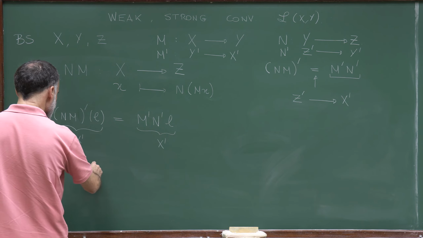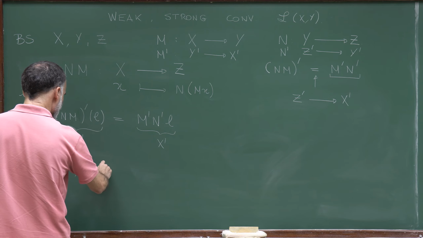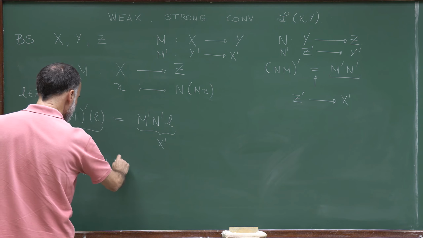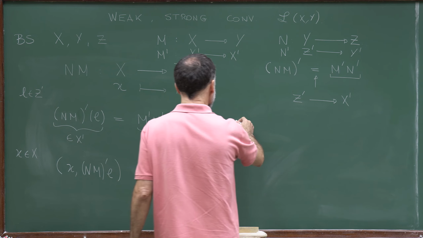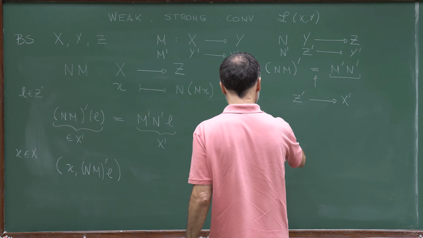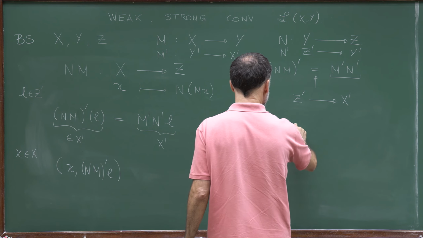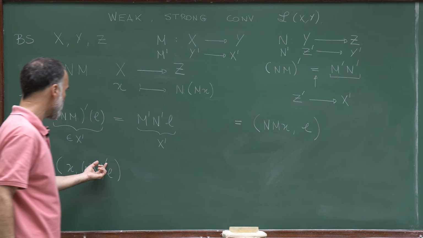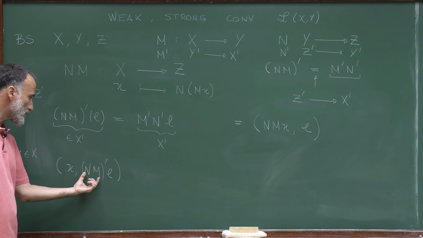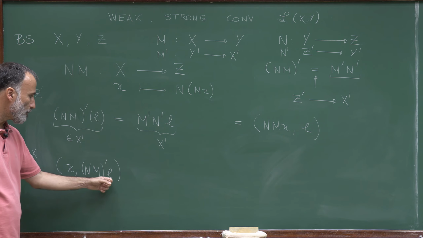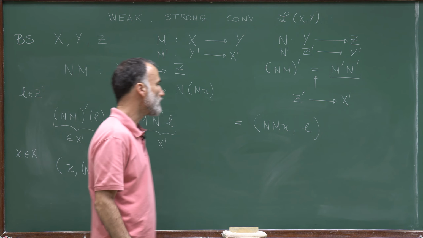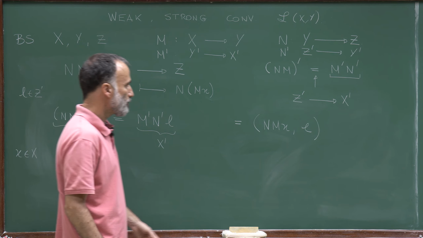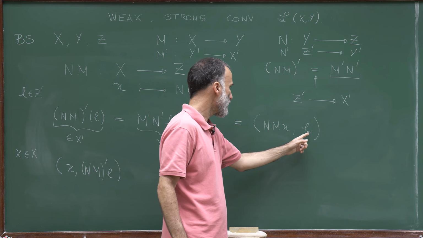So let me represent this in this way. So this is (NM)'L on the left-hand side. So let's compute the left-hand side. By definition of (NM)', this is equal to NM x applied to L. So this is the definition of the transpose. If you take the transpose of an operator and you apply it to a bounded linear functional, this is equal to applying the operator to x and then considering the value of the bounded linear functional L on this point.